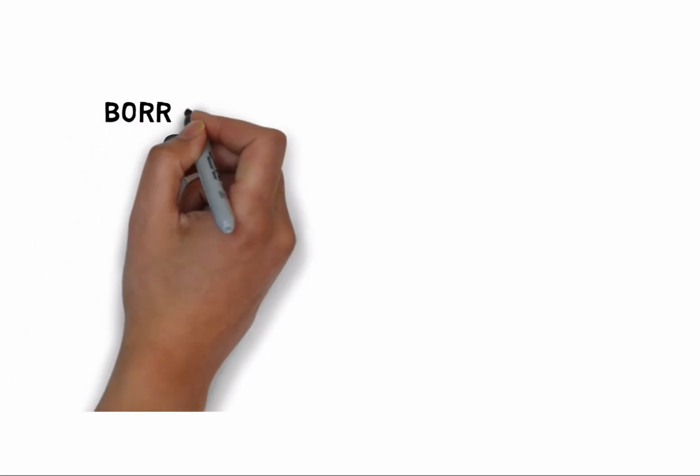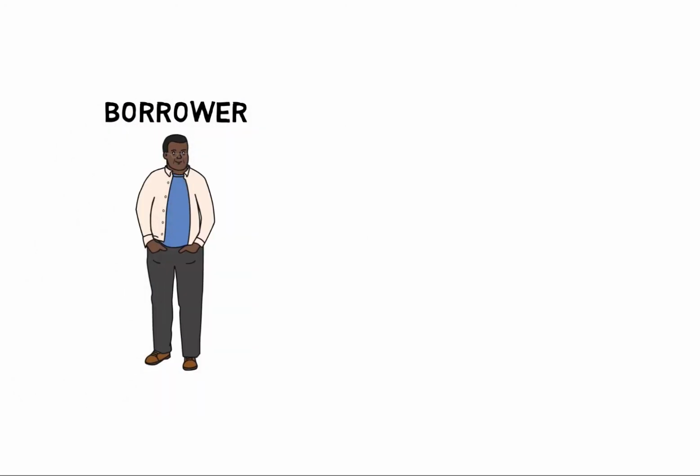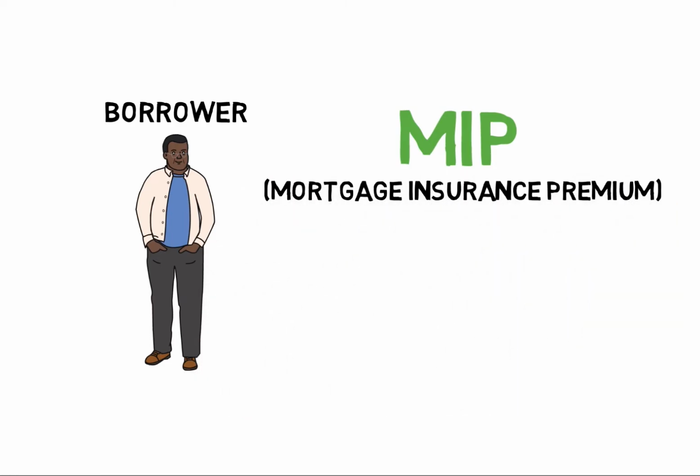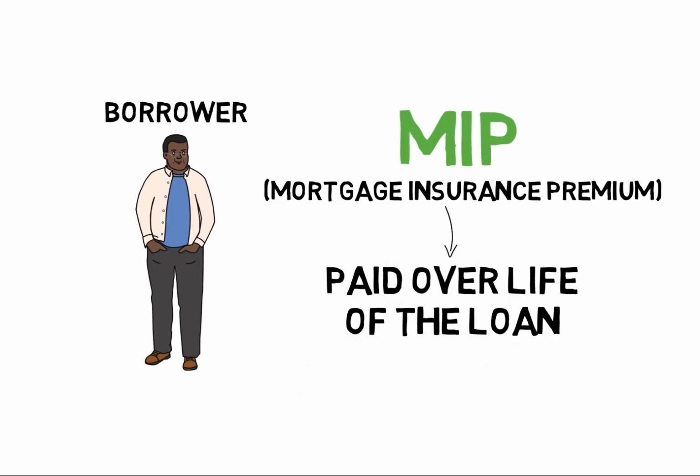If a borrower takes out an FHA loan, the borrower will have to pay the insurance, which is called MIP, which stands for Mortgage Insurance Premium. This insurance is paid over the entire life of the loan, as almost all borrowers will finance the MIP insurance into the entire loan.